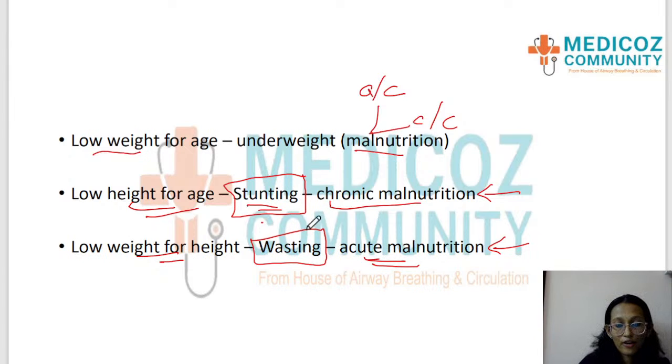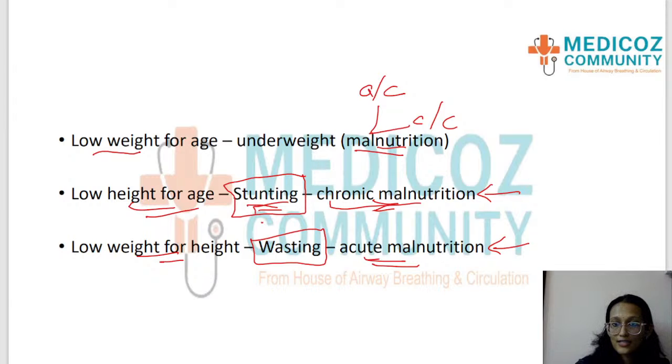For low height for age, it is chronic malnutrition which is called stunting. For low weight for height, it is acute malnutrition which is wasting. But when weight for age is low, it is just malnutrition. It can be acute or chronic. It's also called underweight.